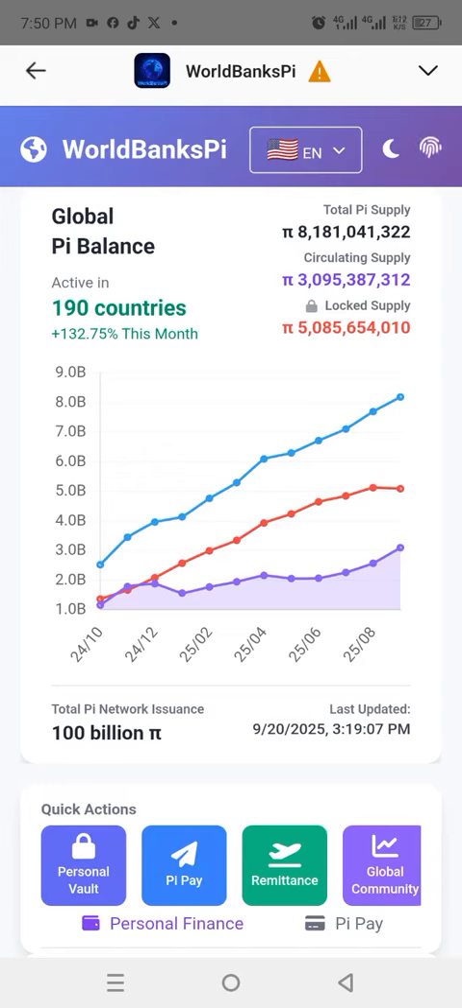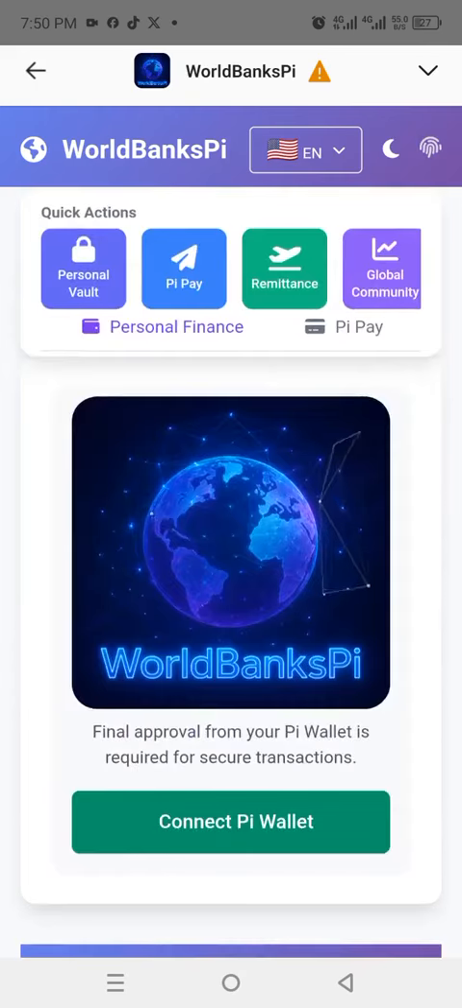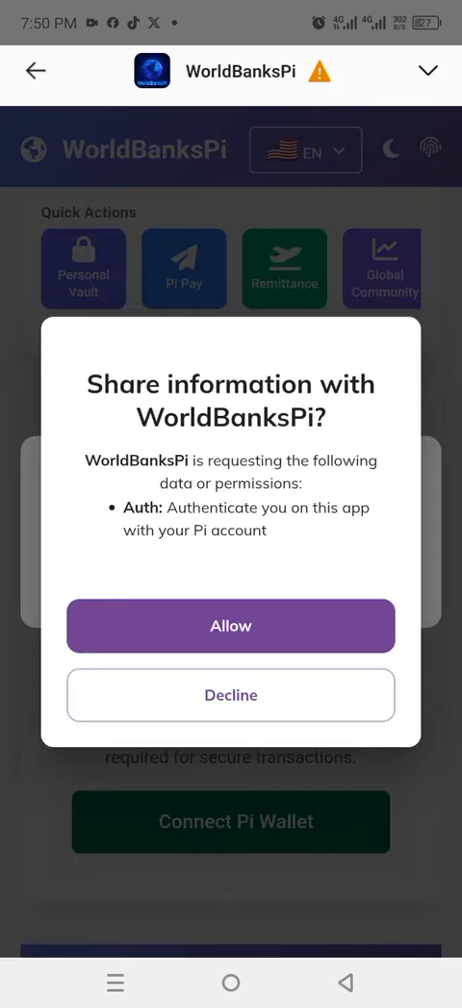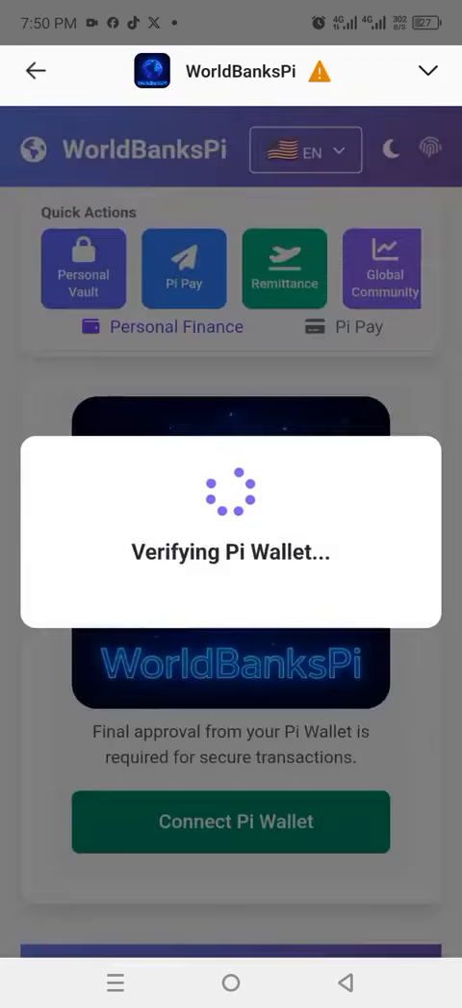I want to show something very, very lovely. Let's go to personal vault and see what is there. So on the personal vault, they'll ask you to connect your Pi wallet. So let's connect and see. We allow it. Yes.